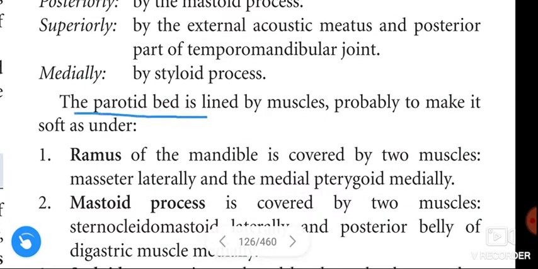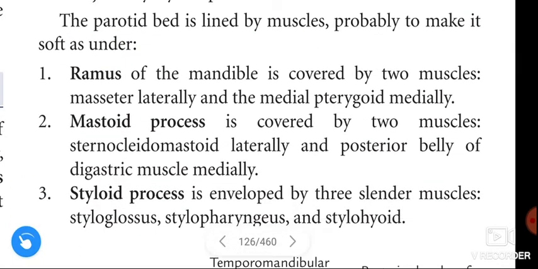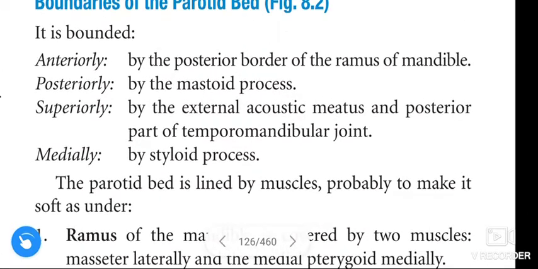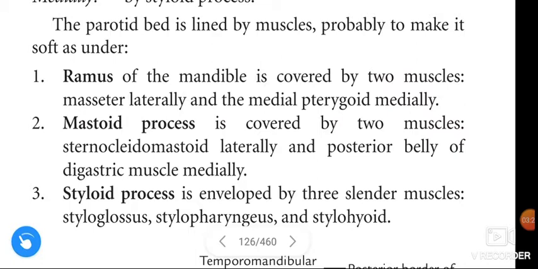The parotid bed is lined by muscles, probably to make it soft. The ramus of the mandible is covered by two muscles, masseter laterally and medial pterygoid medially.